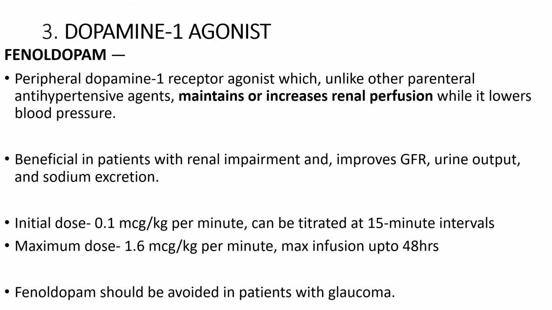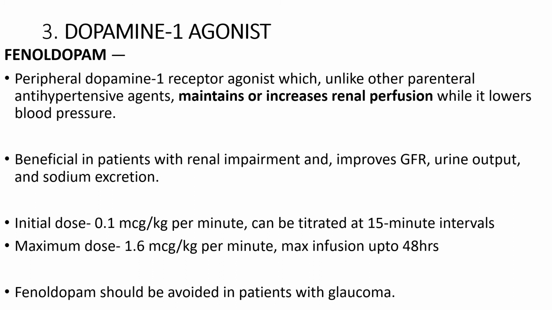Next category of drug is dopamine 1 agonist, which is fenoldopam. It is a peripheral dopamine 1 receptor agonist, which, unlike other parenteral antihypertensive agents, maintains or even increases the renal perfusion while it lowers the blood pressure. It is very beneficial in patients with impaired renal function, and it also improves the GFR, urine output, and sodium excretion.